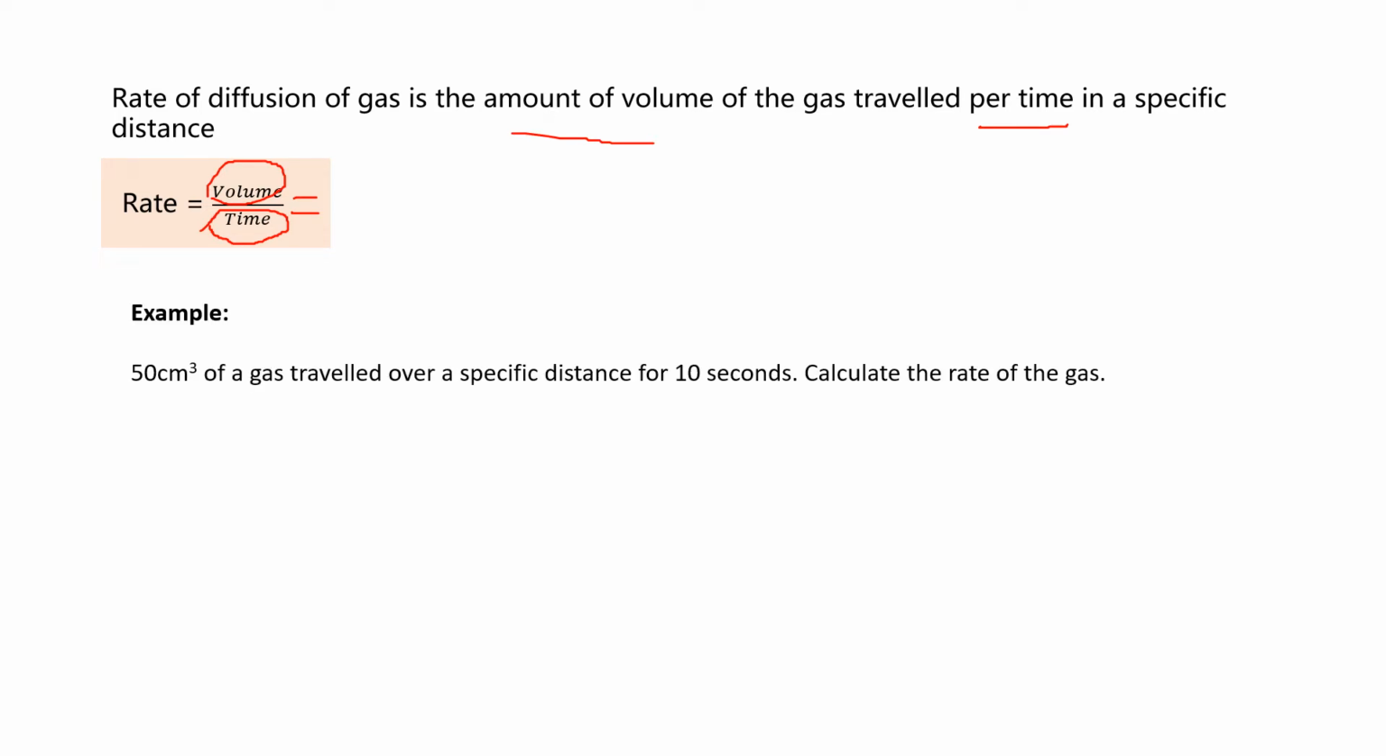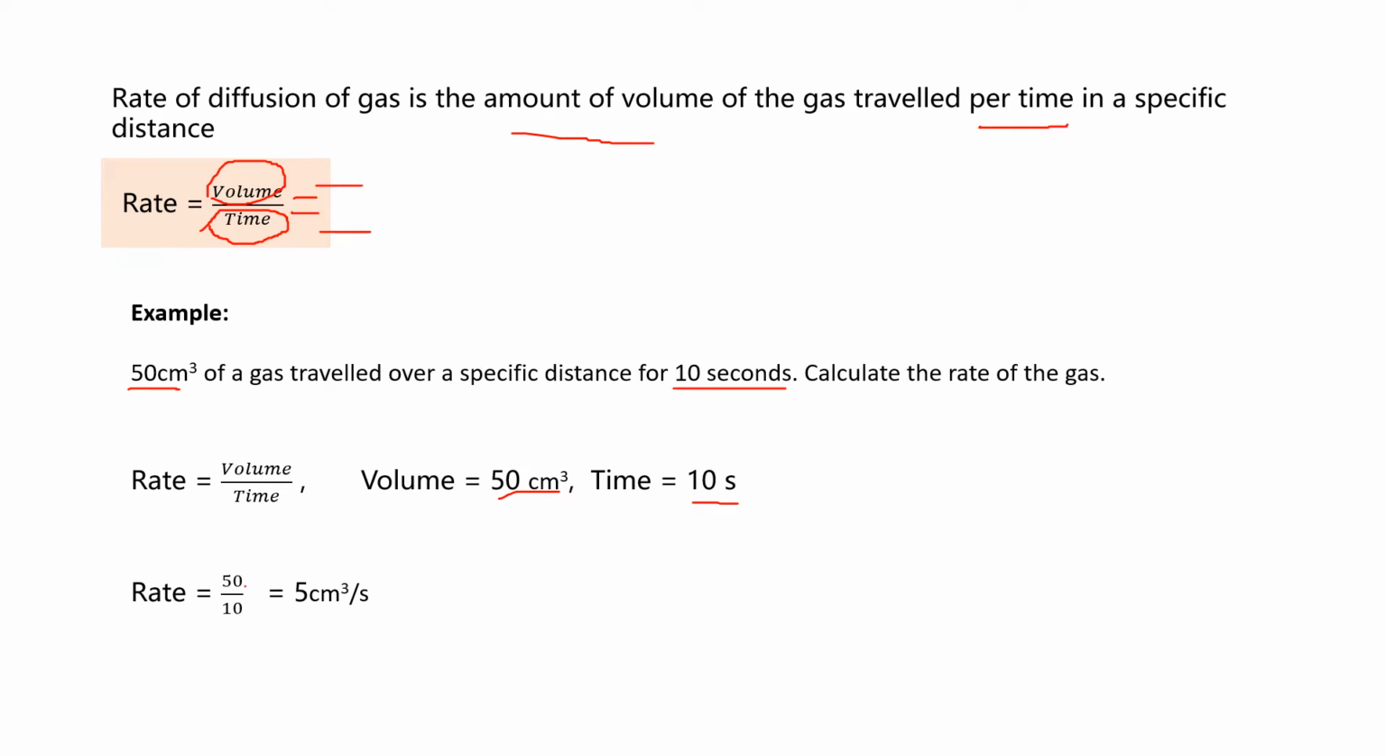So let us look at this example. 50 cm³ of a gas traveled over a specific distance for 10 seconds. Since we know that rate is equal to volume over time, we can go on and say that rate equals volume over time. Since volume is equal to 50 cm³ and time is 10 seconds, rate equals 50 over 10, and so rate equals 5 cm³ per second. Very simple.